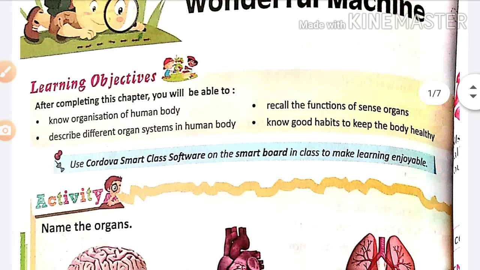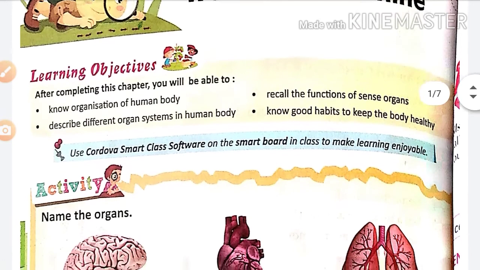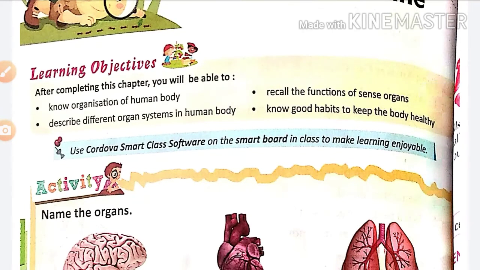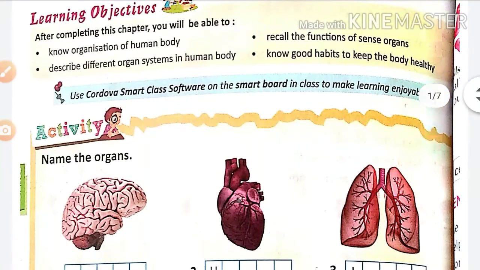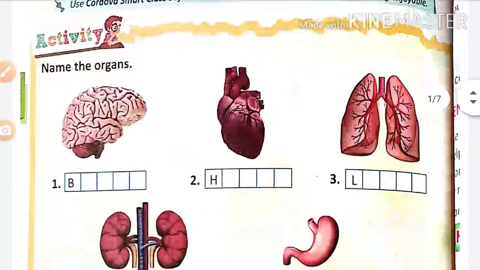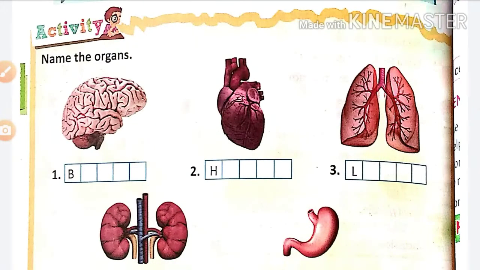Which are the learning objectives? After completing this chapter, you will be able to know the organization of the human body, describe different organ systems in the human body, recall the functions of sense organs, and know good habits to keep the body healthy.